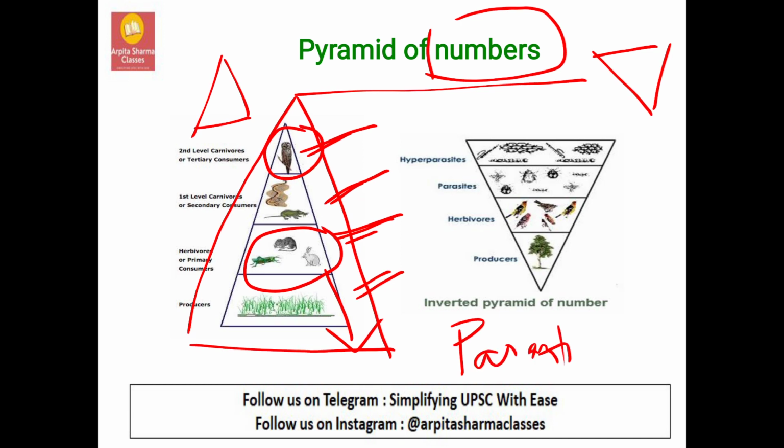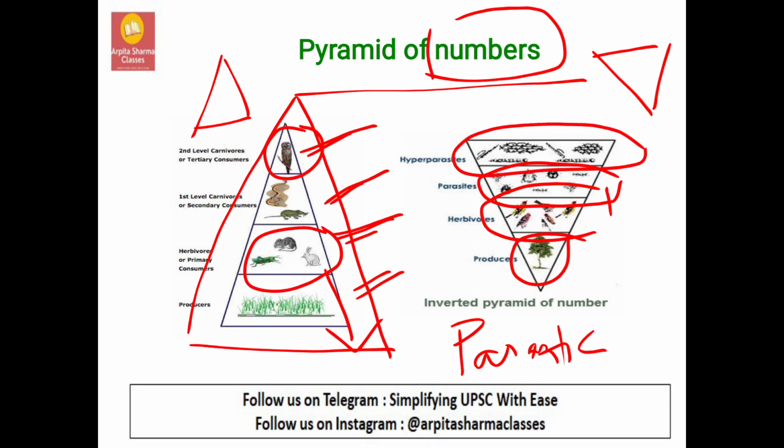Because see, there is one tree. On this one single tree there are many birds, and on each of these birds there can be many ticks, parasites, and on these parasites there can be many other smaller organisms like bacteria, smaller than the parasites. So this is inverted. This pyramid of numbers can be upright or it can also be inverted.